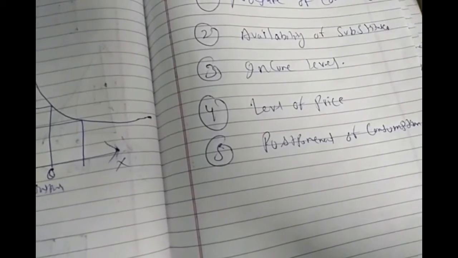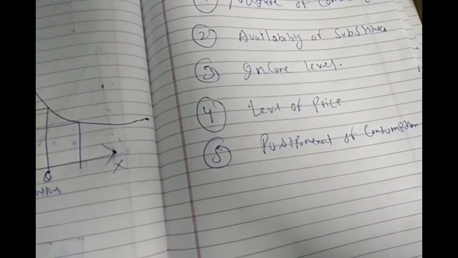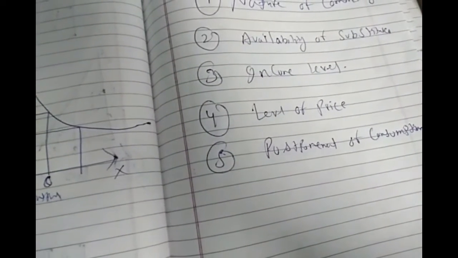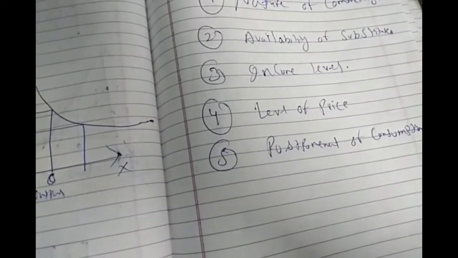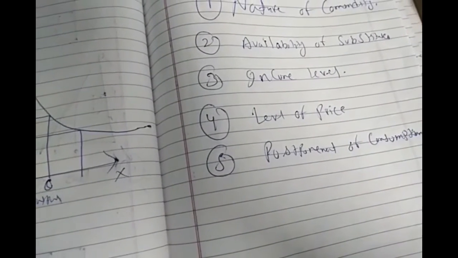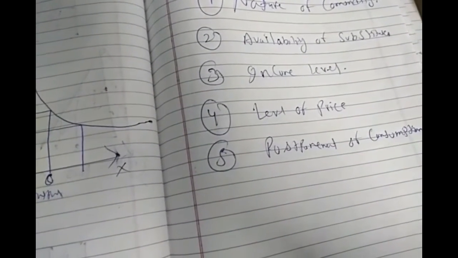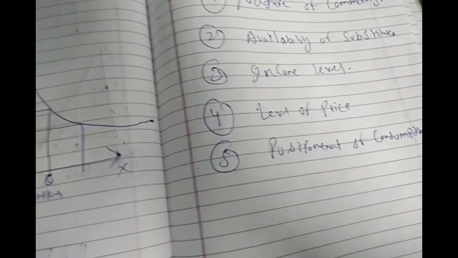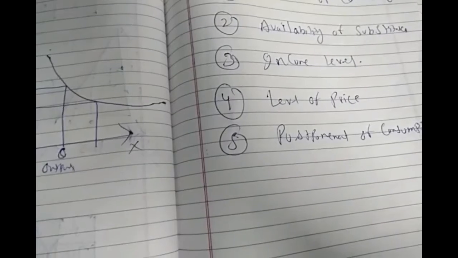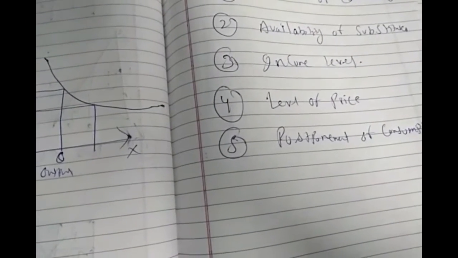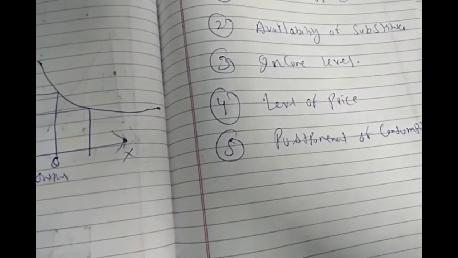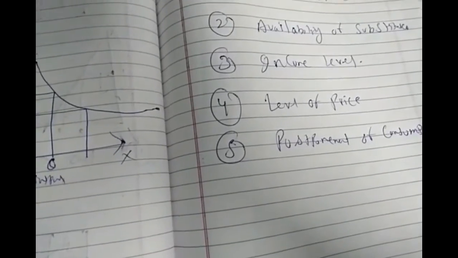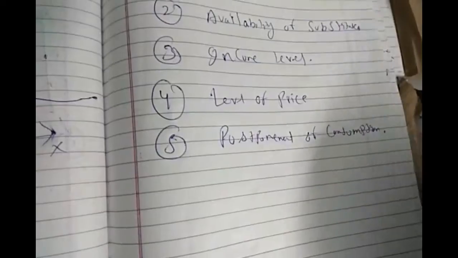However, commodities with urgent demand like life-saving drugs are inelastic because demand is not affected by change in price. If I am talking about a diabetes patient, his injection is necessary, whether its price increases or decreases. It is an immediate requirement. Because of that, this type of good has inelastic demand.